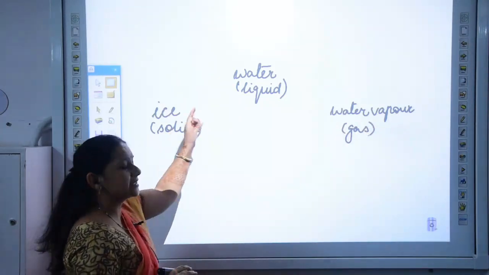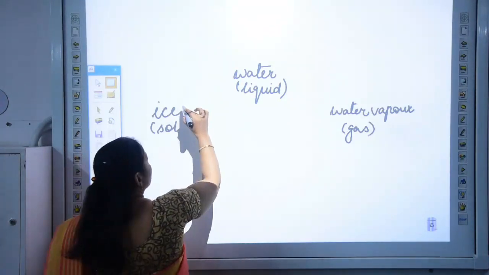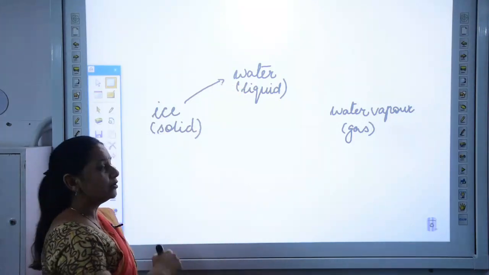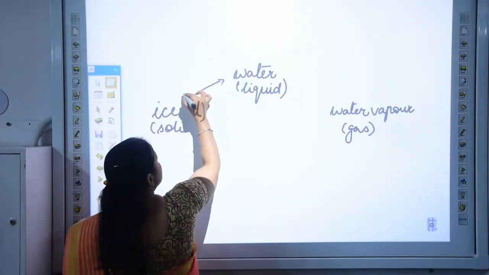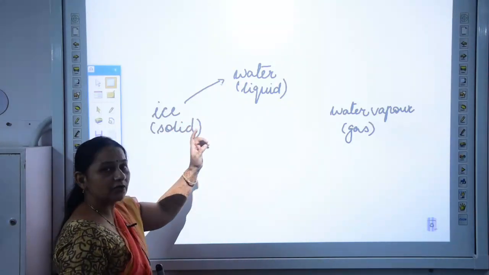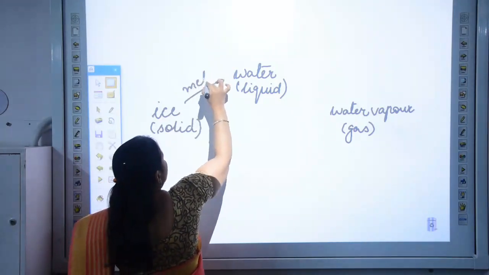Now these three states of matter can be converted from one form to another. Like if I heat ice, it will convert into water, and this process of converting the solid state into liquid state on heating is called melting.